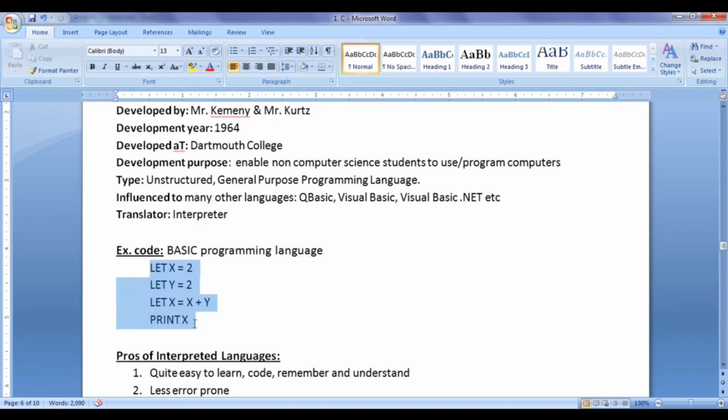If you see this code, you can observe that here we have some mathematical expressions like x equal to 2, y equal to 2, x equal to x plus y. While writing basic programs, you need not worry about the architecture. You need not worry about the registers. You can use your own variable names to store values. Now the interpreter is going to take care of how to convert this code on different platforms. For every platform there will be an interpreter available to convert interpreted programming language codes to machine language codes.